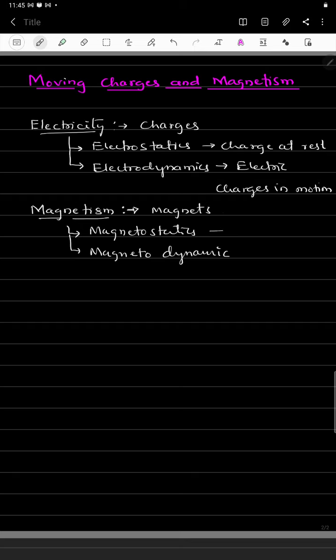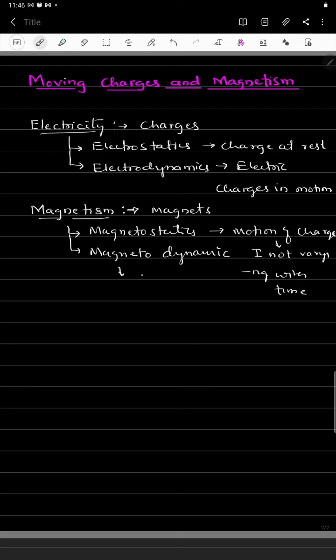Magnetostatics is the branch of magnetism which deals with the study of motion of charges, or motion of charged particles. We study magnetism in terms of moving charges, where the current is not varying with time.